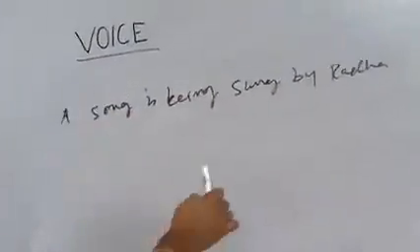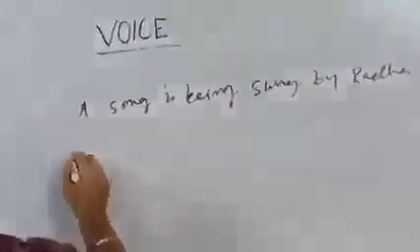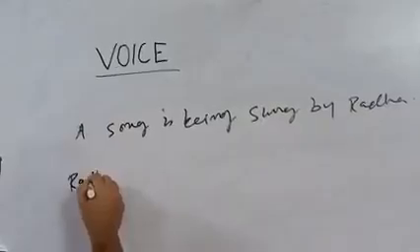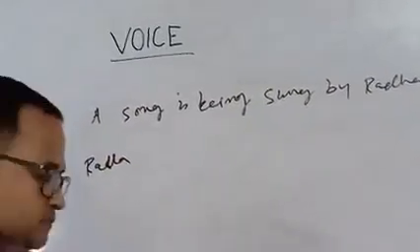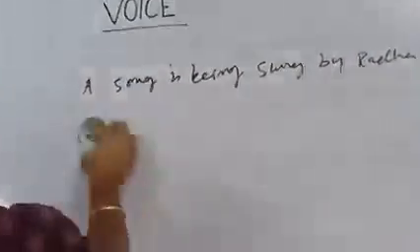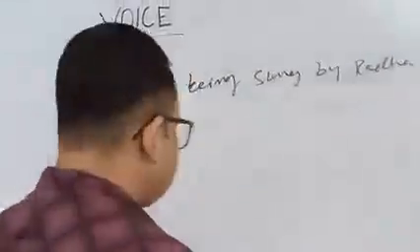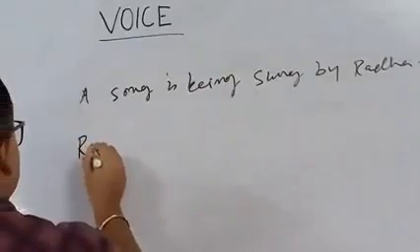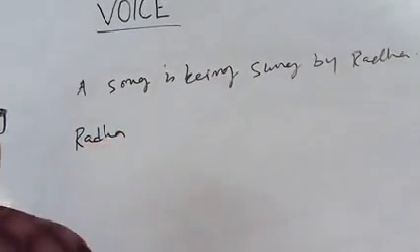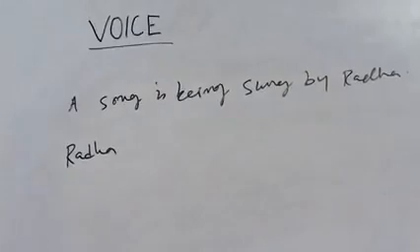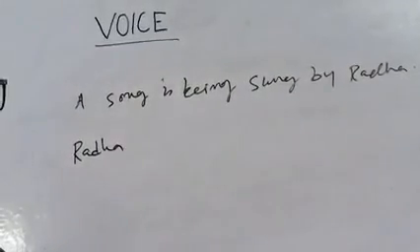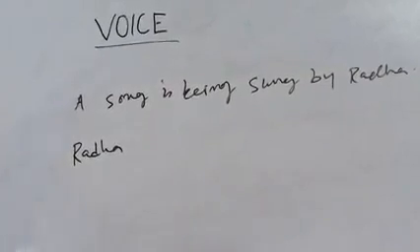So what is the object here? Radha, you have to make it subject. Since it is present continuous, so Radha is third person singular.